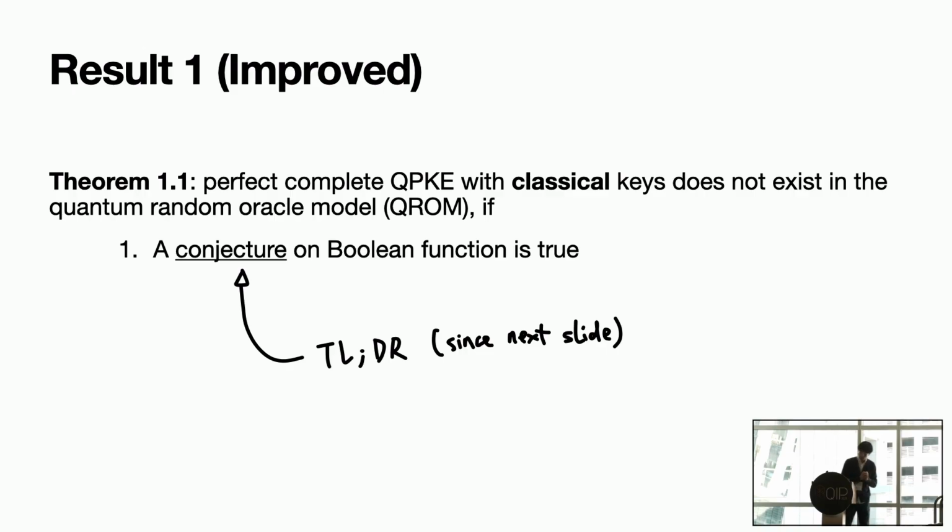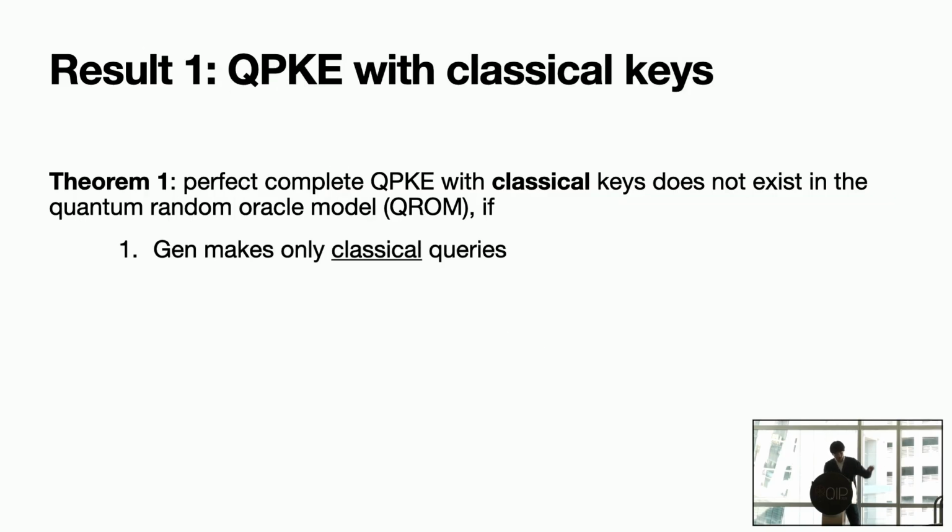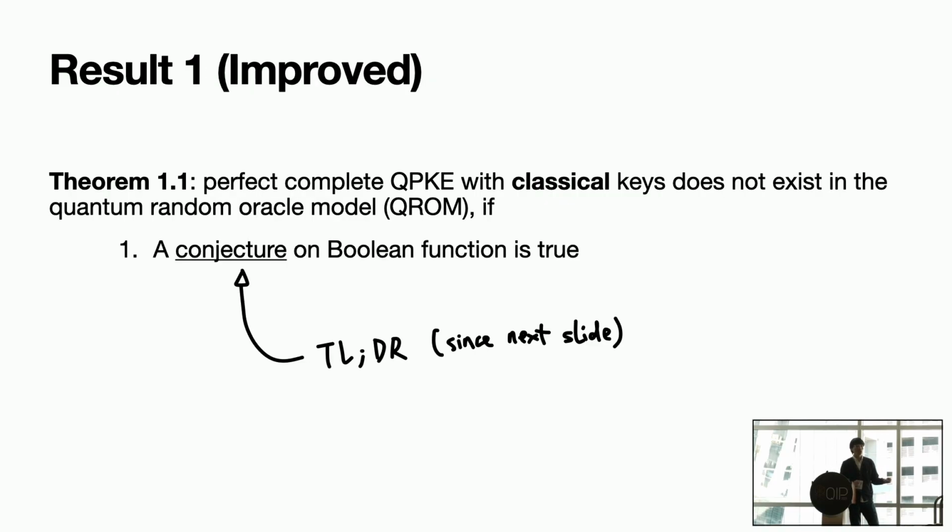And the second result, which is called result 1.1, improves the previous one, in that we relax the requirement that the generation algorithm be only a classical algorithm. Now we can replace that with a specific conjecture on Boolean functions.